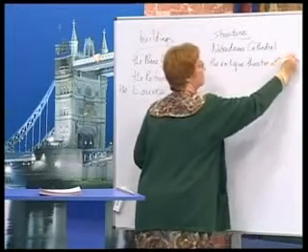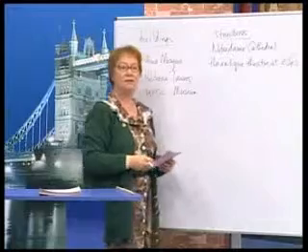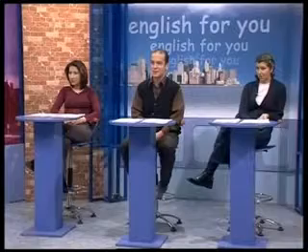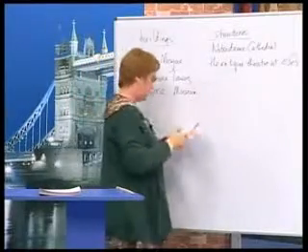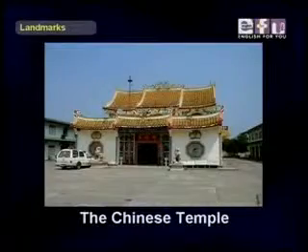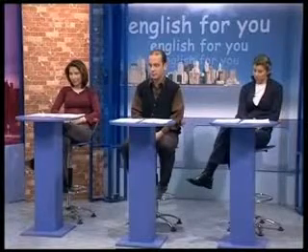Where's Efes? Efes is in Izmir. And where's Izmir? Izmir is at the western region of Turkey. So Efes is in Turkey. And Susan? The Chinese Temple. And where is the Chinese temple? It is in Malaysia.